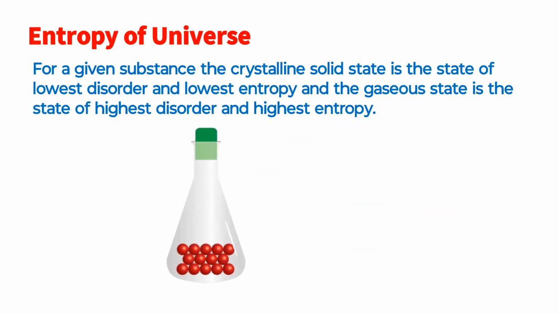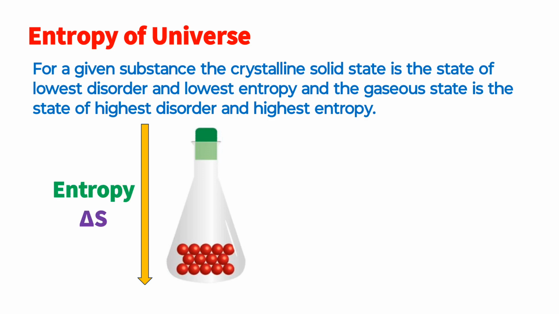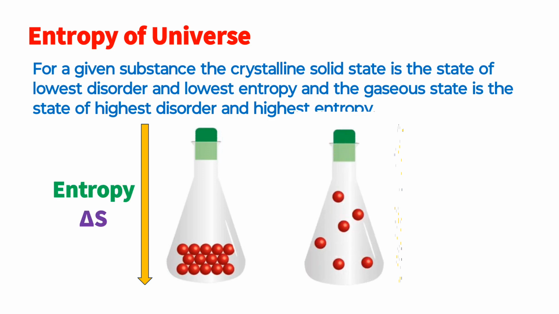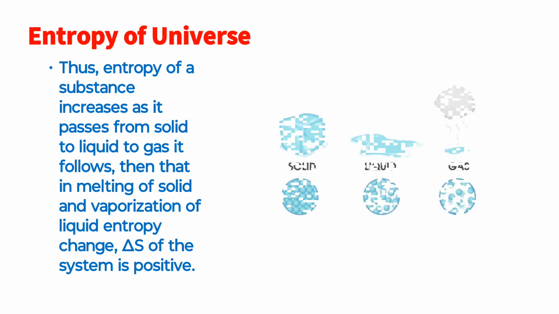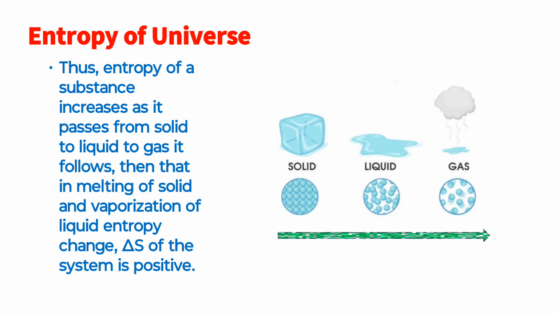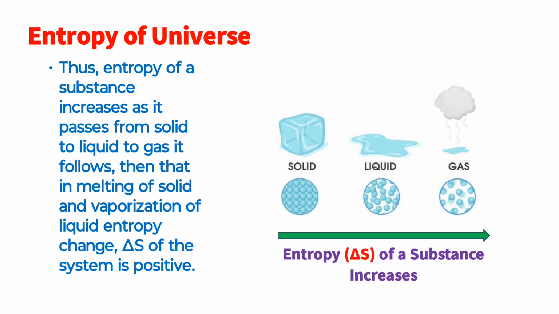For a given substance, the crystalline solid state is the state of lowest disorder and lowest entropy, and the gaseous state is the state of highest disorder and highest entropy. Thus, entropy of a substance increases as it passes from solid to liquid to gas. It follows then that in melting of a solid and vaporization of a liquid, the entropy change delta S of the system is positive.